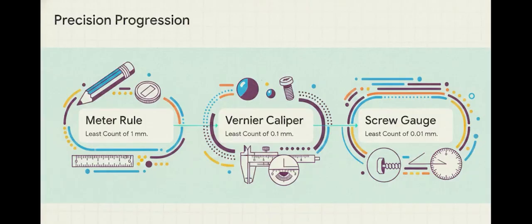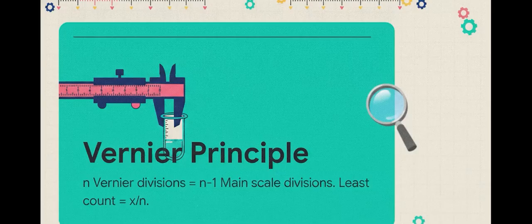Let's trace our quest for ultimate precision. Step 1 is that standard meter rule you probably used in school. Its least count is 1 millimeter, so it literally can't accurately measure anything smaller than that. When that 1 millimeter ruler just isn't cutting it, we upgrade to Step 2, the vernier caliper, which knocks the least count down to 0.1 millimeters. And finally, for true ultimate accuracy, we bring in Step 3, the screw gauge, hitting an incredible least count of 0.01 millimeters.